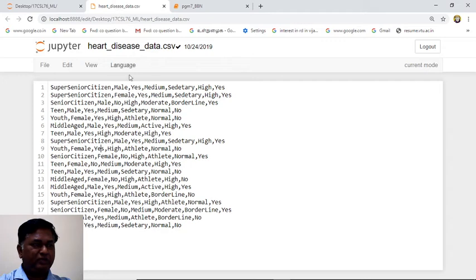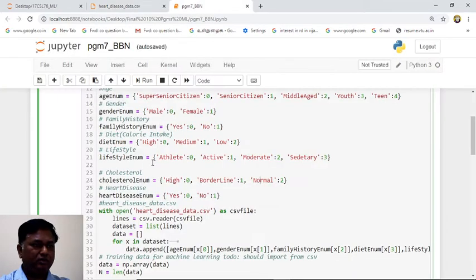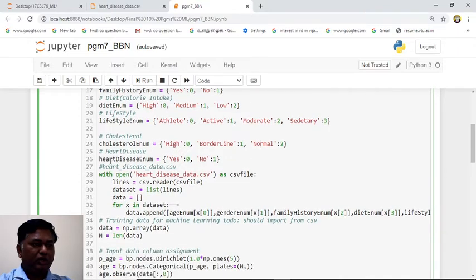And we can see our input data set. Our input data set cannot cover all the possible data, correct? You cannot have all the possible combinations. So we have only 19 data. Based on this data, we will see how our BBN is working. Now our resultant parameter is heart disease. We have to identify for the given values the probability of whether the person will get heart disease, yes or no. So we will open the CSV file.